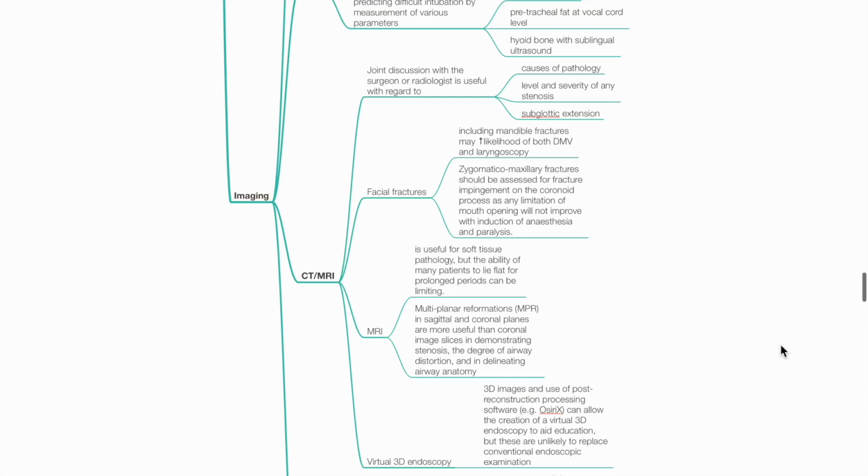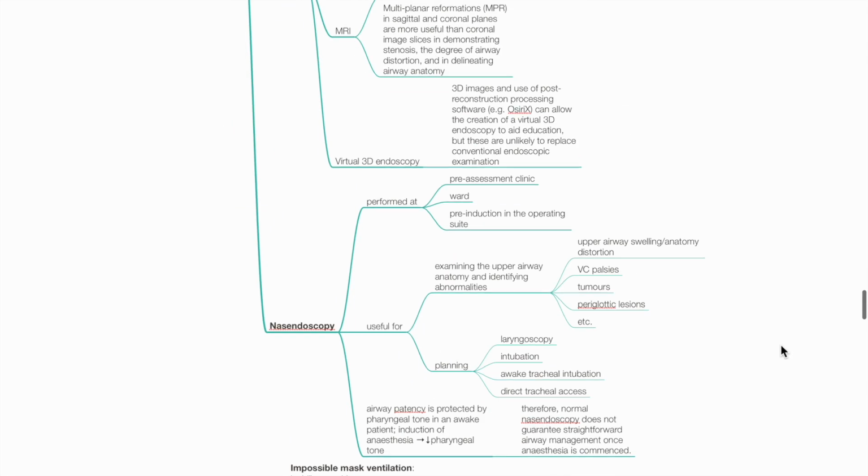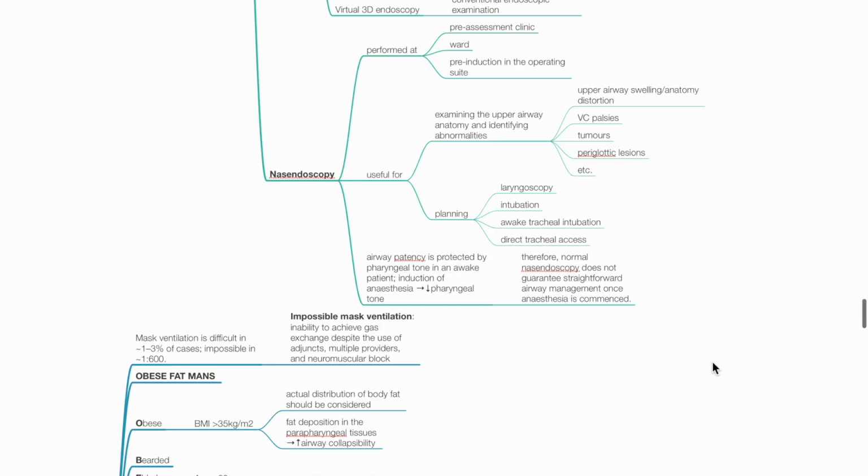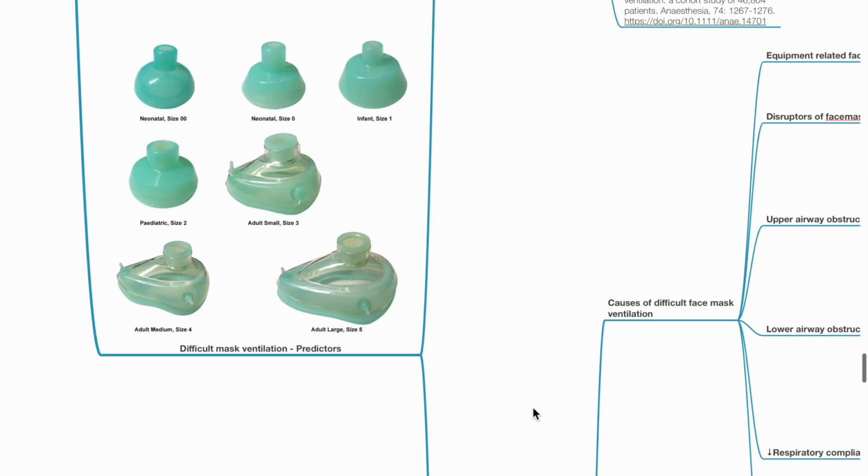can be limiting. Virtual 3D endoscopy may be useful in assessing airway pathology, but these are unlikely to replace conventional endoscopic examination. Nasoendoscopy may be useful to assess upper airway anatomy and abnormalities, such as swelling, anatomical distortion, vocal cord palsies, tumors, and periglottic lesions. It helps planning laryngoscopy, intubation, awake tracheal intubation, and tracheal access. Normal nasoendoscopy does not guarantee straightforward airway management, as the induction of anesthesia leads to reduced pharyngeal tone, and this will affect airway patency. Predictors of difficult mask ventilation.